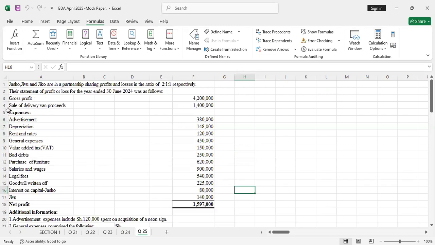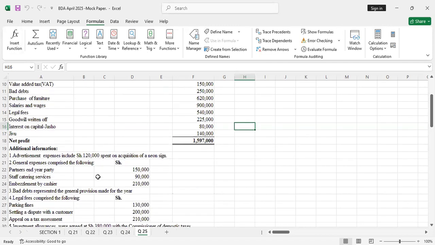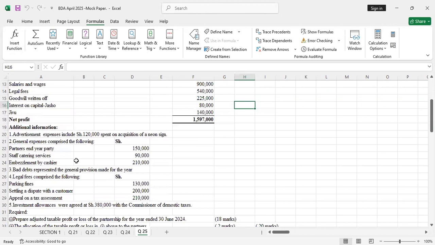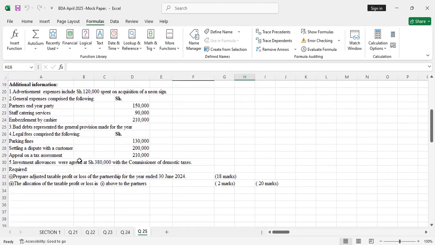So we have gross profit. Then the other income is sale of delivery van proceeds. Then we have expenses. Then we have the net profit. So under additional information, number one, advertisement expenses include shillings 120,000 spent on acquisition of a neon sign. Number two, general expenses comprise the following: partners' income tax, staff catering services, embezzlement by cashier. Number three, bad debts represented the general provision made for the year.